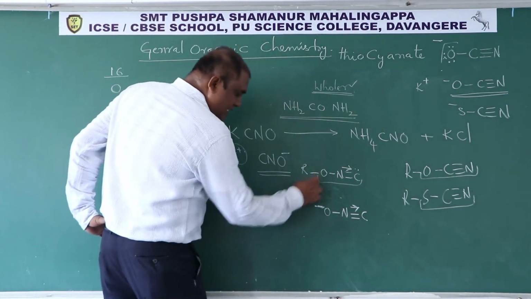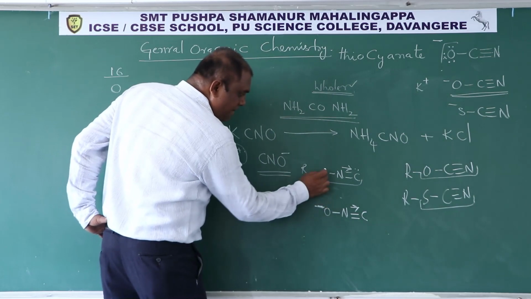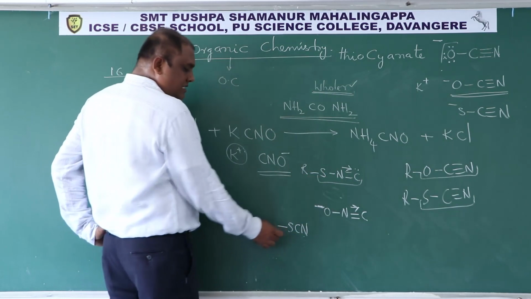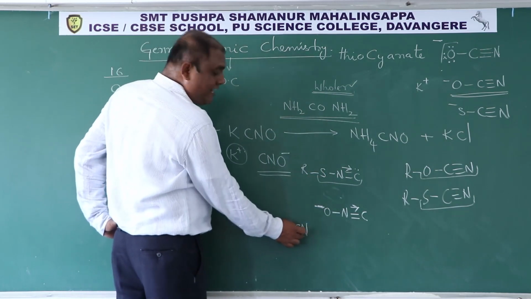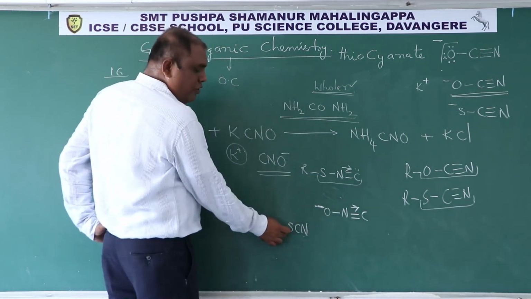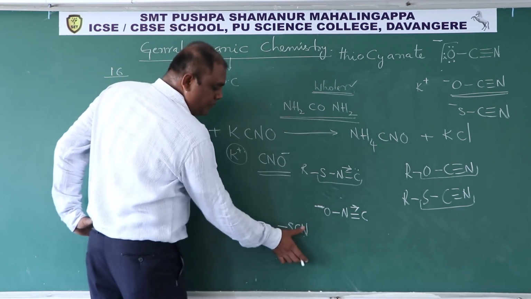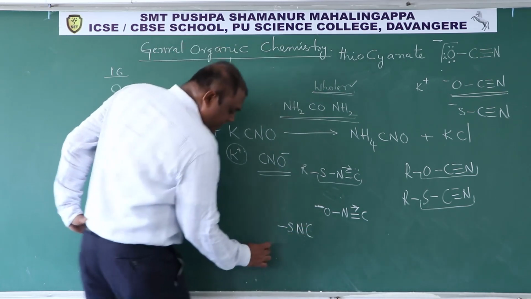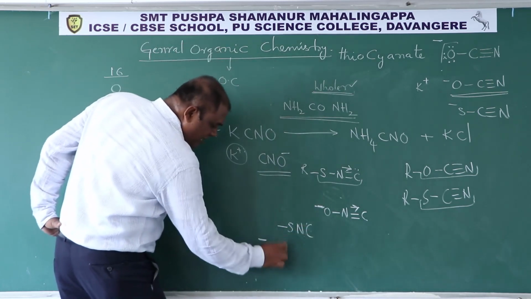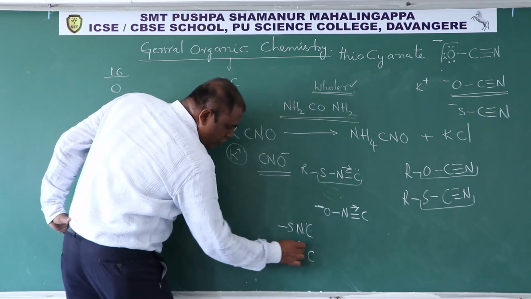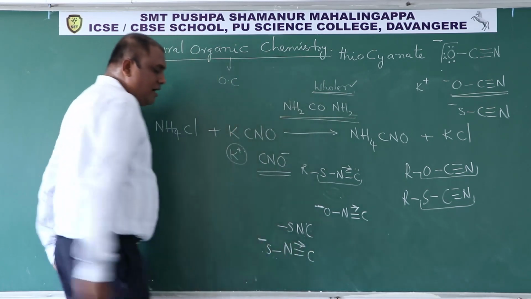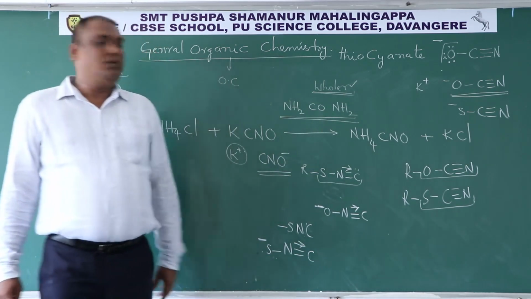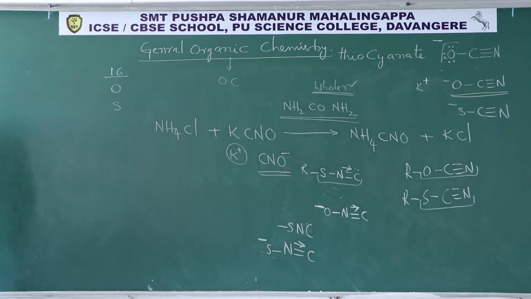Now, just like this, instead of oxygen, if I have sulfur, then we have a functional group called SCN. This is called the thioisocyanate functional group, SNC. But now if it is S minus attached to N, double bond to C, dative bond to C, then this is called thioisocyanate.